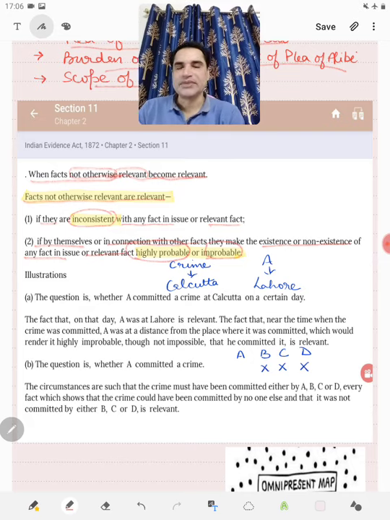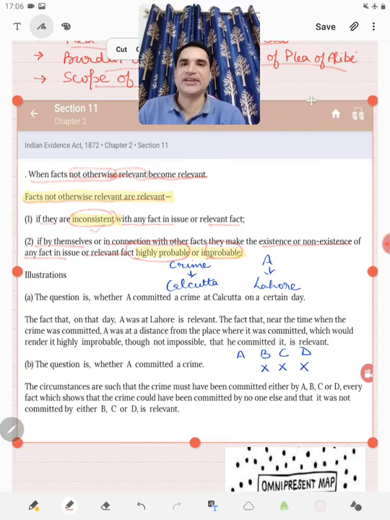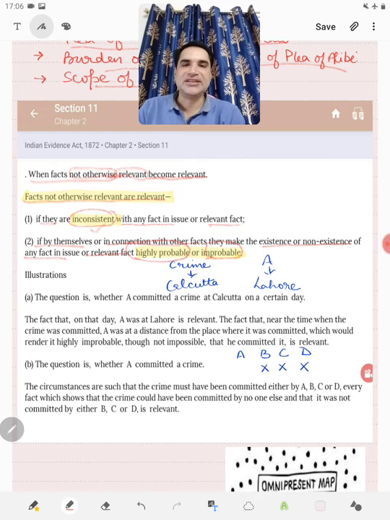So a fact which is not relevant otherwise becomes relevant if it is inconsistent with any fact in issue or relevant fact, or if it makes the existence or non-existence of any fact in issue or relevant fact highly